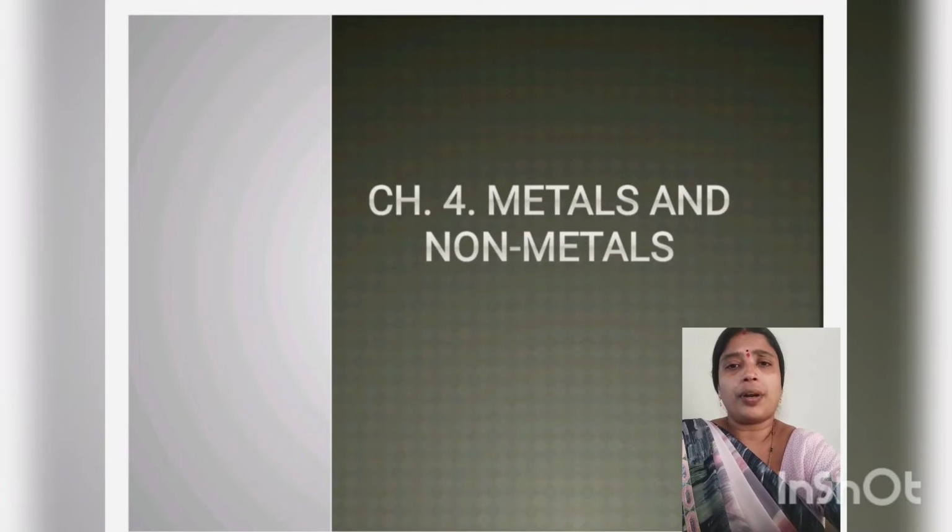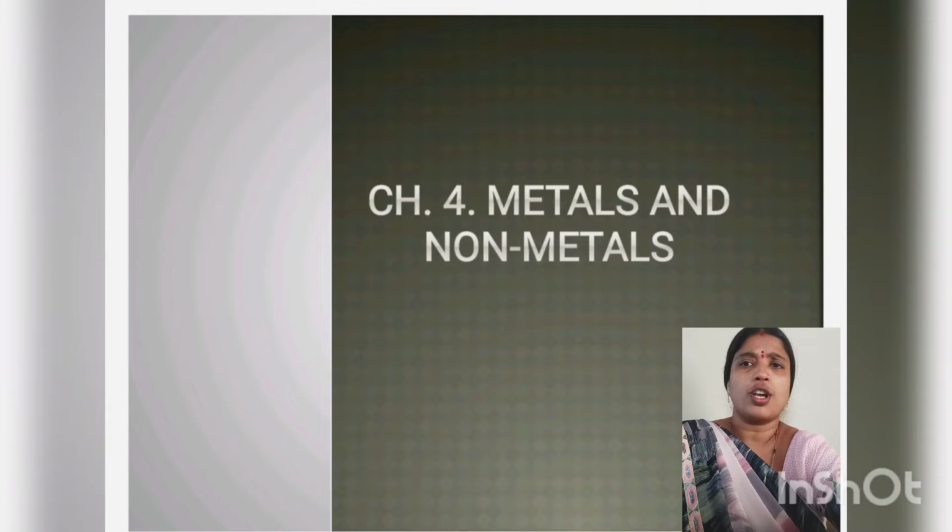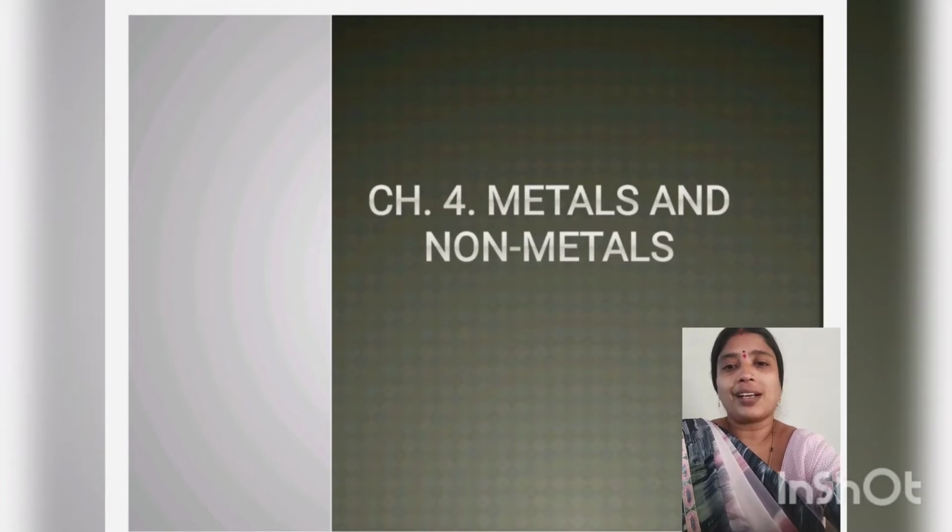A chemical property, on the other hand, describes the ability of a substance to undergo a chemical change, or to change its chemical composition. So without changing the chemical identity, you cannot measure the chemical property of any substance. Let us discuss these physical properties of metals and non-metals in detail.